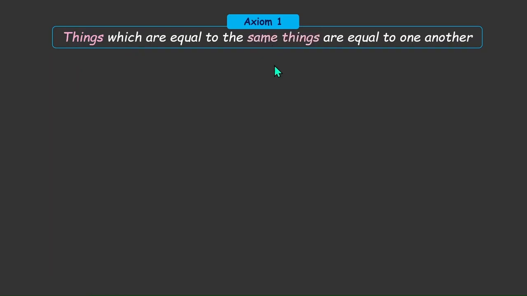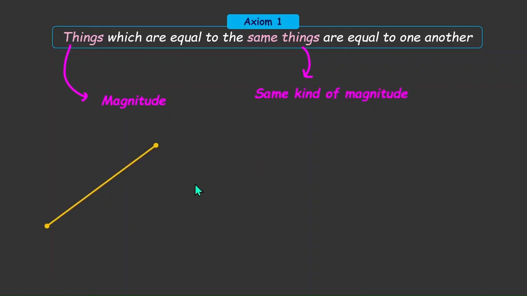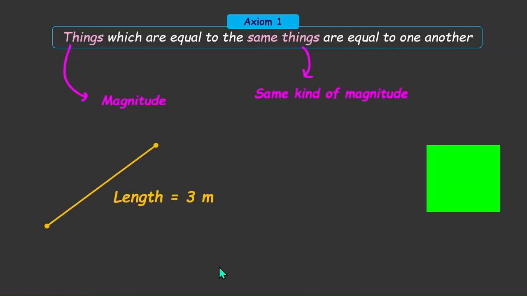Now in general, when we're talking about Euclid's axioms, when we say things, we're referring to some sort of magnitude. And so the same things would be the same kind of magnitude. In the sense that if I take a line whose length is 3 meters, and I take a square whose area is 3 meters square, we can't say they're equal simply because the value of both area and length is 3.